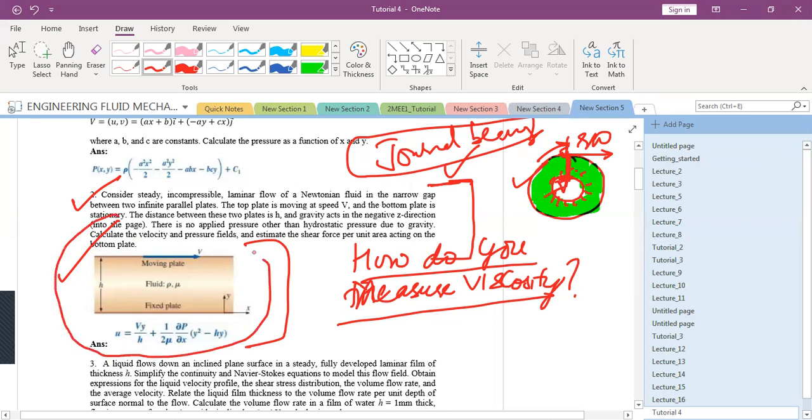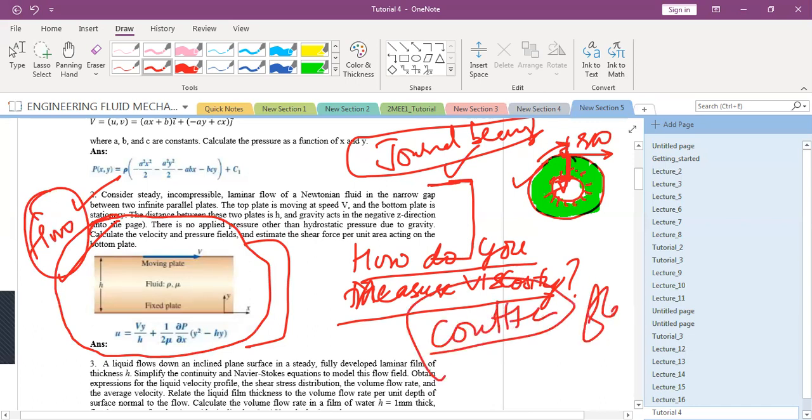I leave this as an exercise for you to find out: do you have a particular name given to this kind of a flow? Sir, Couette flow. You are absolutely correct. So it is Couette flow. This kind of flow is named after a scientist and it is called Couette flow.